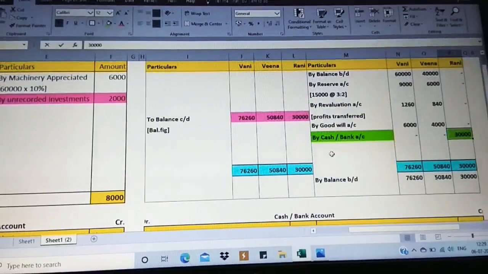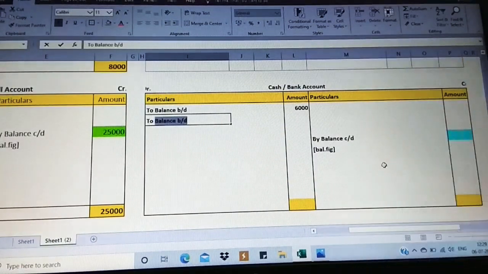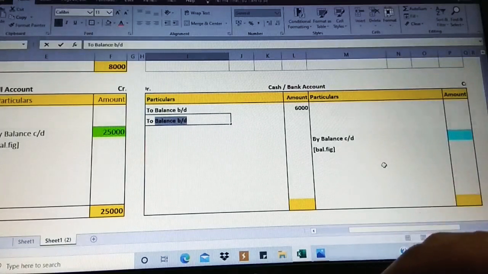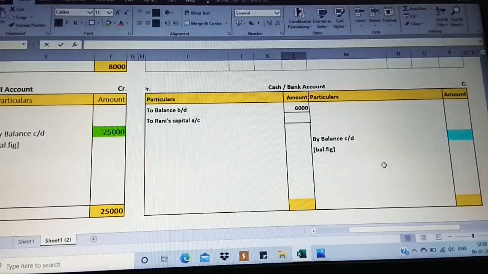So which partner is it? Rani's capital. Credit side it is, so I'm posting on the debit side. We need to always do this step. I guess you people remember this and recall whenever I'm doing this. To Rani's capital account, the value is 30,000.